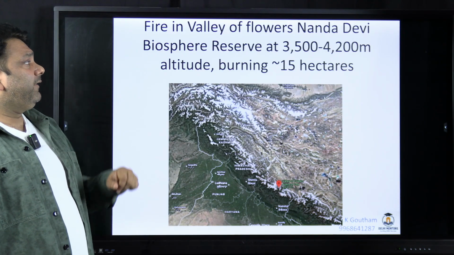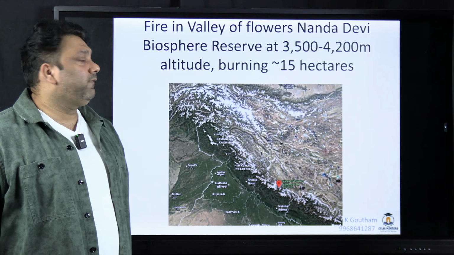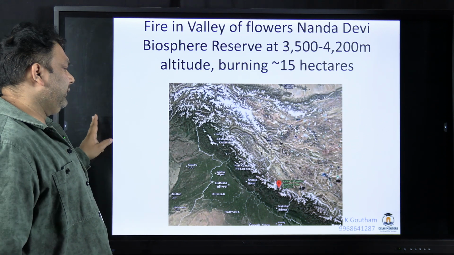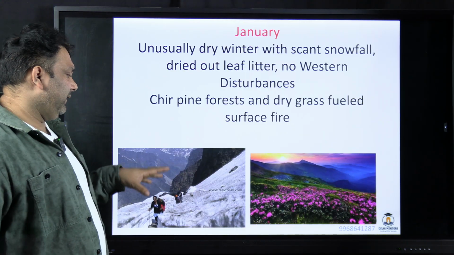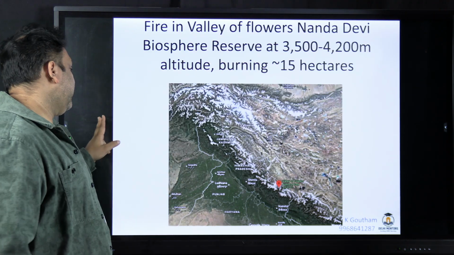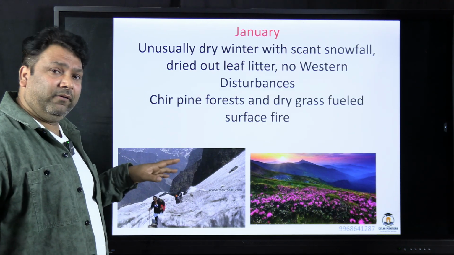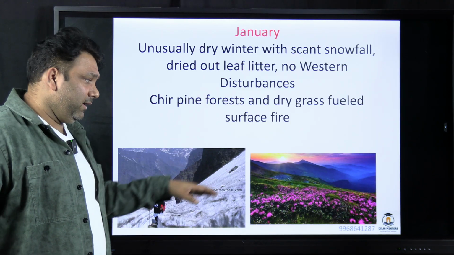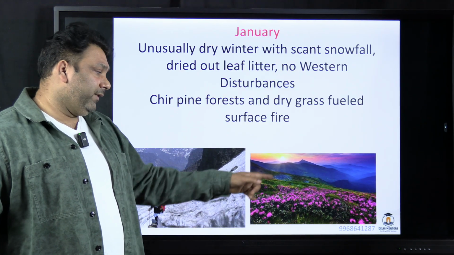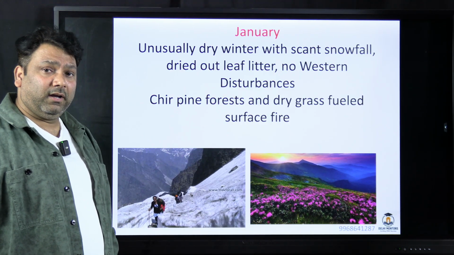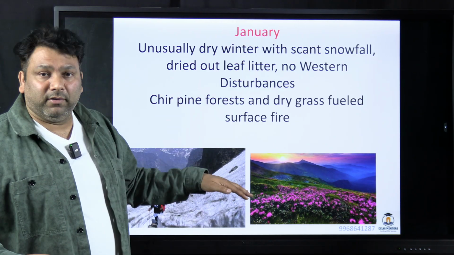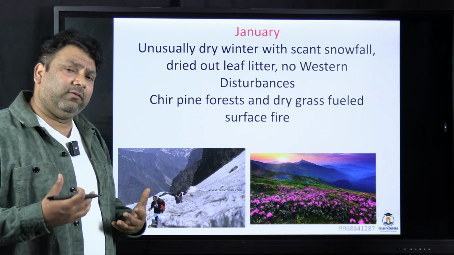So next, the fire has erupted in the Valley of Flowers, which is the part of Nanda Devi Biosphere Reserve. Now look at this Nanda Devi Biosphere Reserve. This is at the elevation of around 3,500 to 4,200. So what happens here is, during winters it will be completely covered by snow. In the summers you will be having ephemeral vegetation, means seasonal vegetation. Means in summers there will be vegetation here, okay, and a lot of seasonal plants will be growing here, but by winters it will be covered, okay. So every year this will be happening.